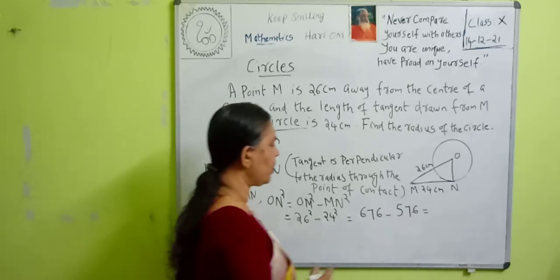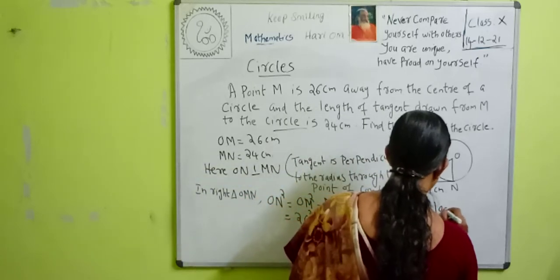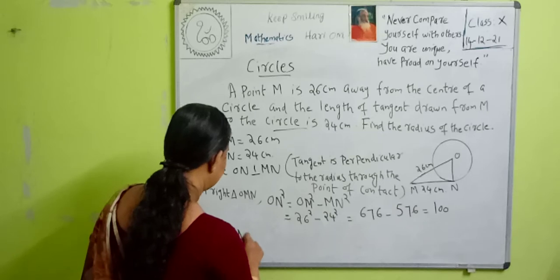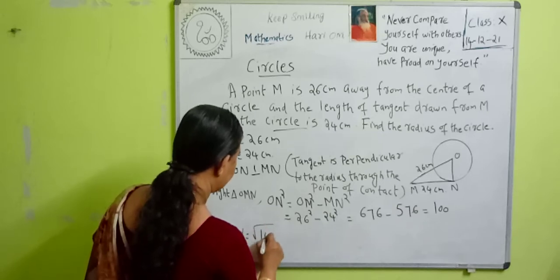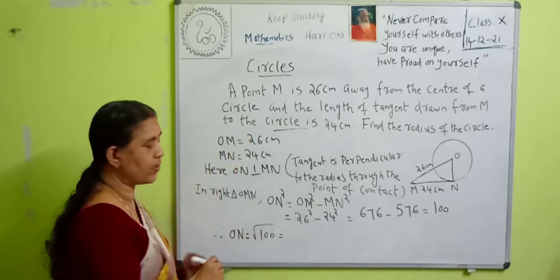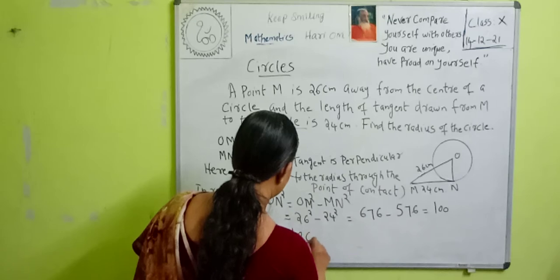So it is equal to 100. Then what is ON? Therefore ON is equal to square root of 100. And what is the square root of 100? Anand? It is equal to 10 centimeter.